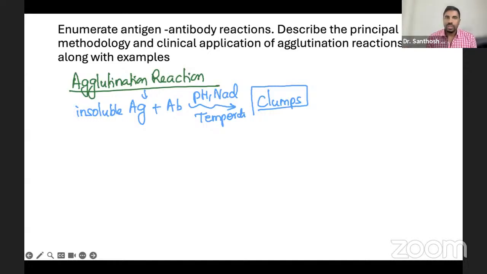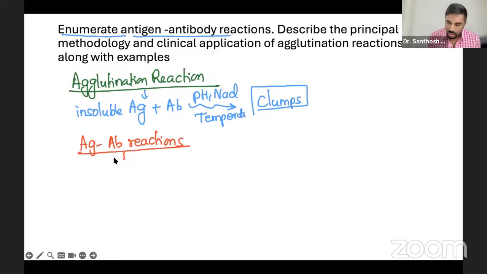Before that, we haven't enumerated the antigen-antibody reactions, so let's stop with the agglutination definition. Now we write all the antigen-antibody reactions first. We classify them into two: the conventional, old ones, and the newer, advanced, latest methods.